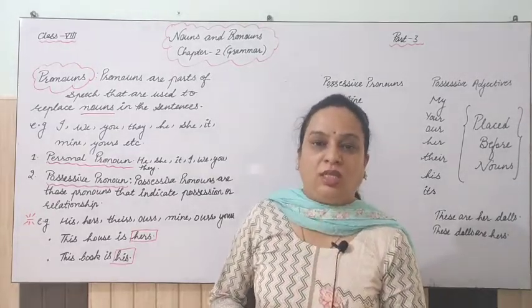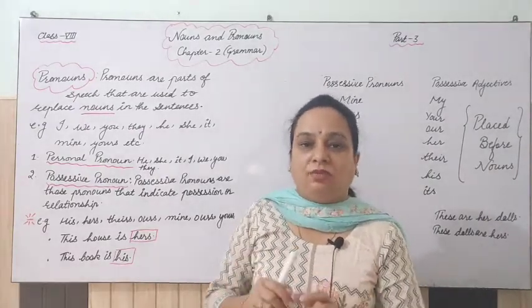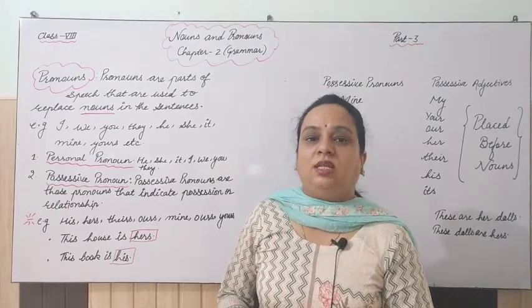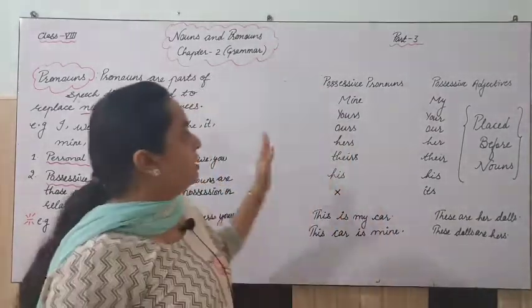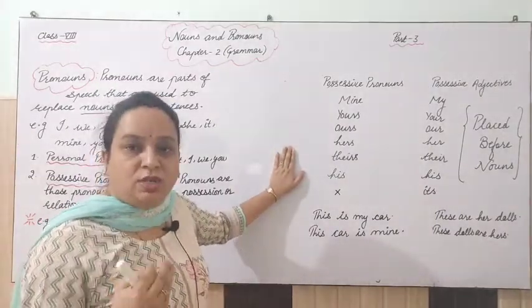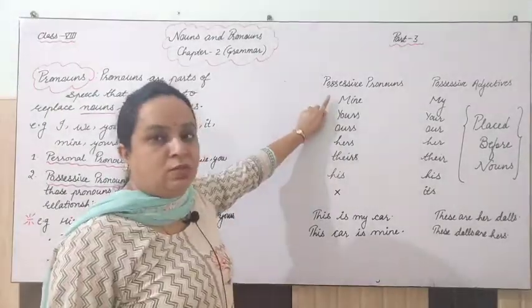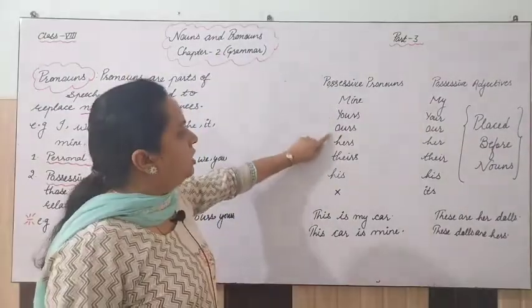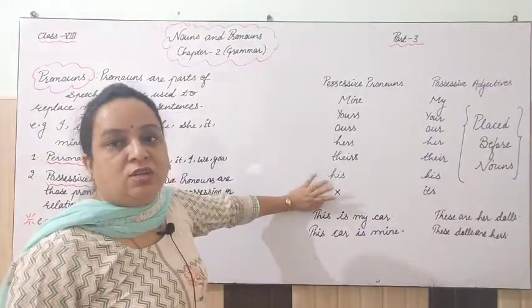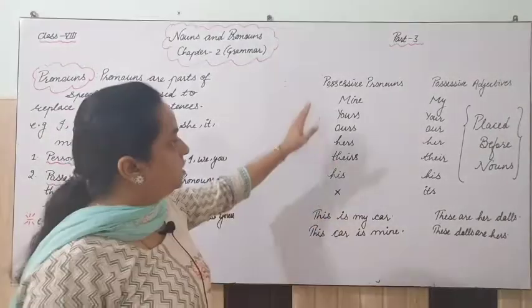Please listen to this carefully, otherwise there will be mixing of all that, and the answers you give will be wrong. So it's a very necessary, very important thing. When we look at the difference between possessive pronouns and possessive adjectives, first we will talk about possessive pronouns. I've told you the possessive pronouns are mine, yours, ours, hers, theirs, and his, and it does not have any possessive pronoun. I have not mentioned it in this list.